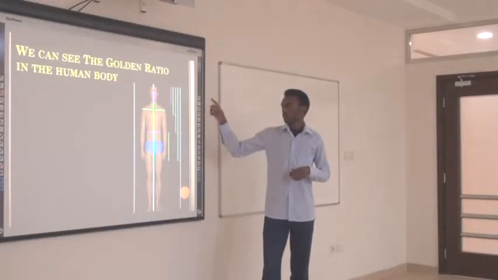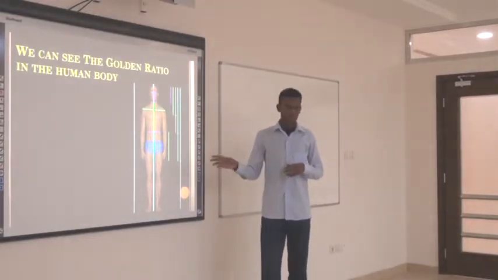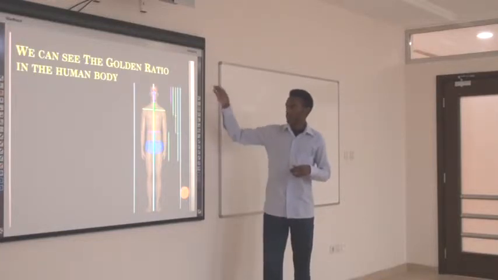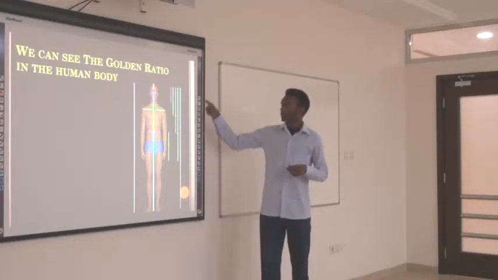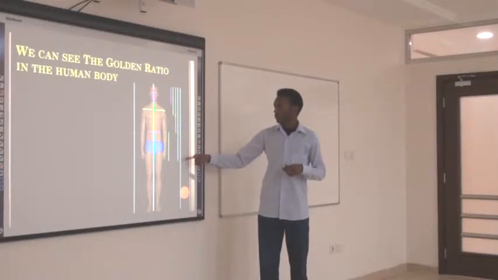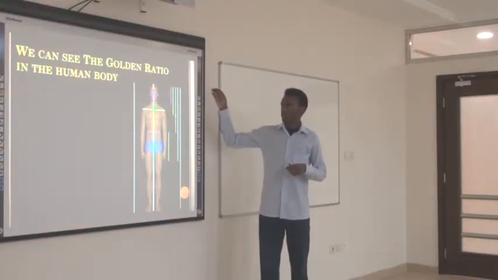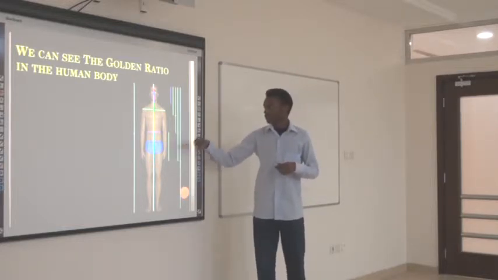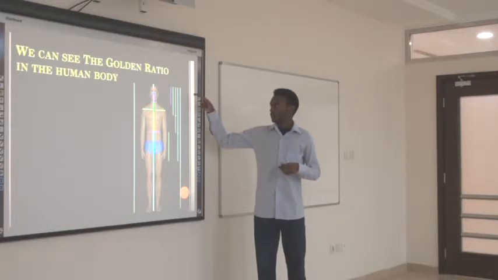This is a picture of the human body. We're going to analyze this picture. The white line over here represents the height of the body. The blue line here is a golden section of the white line, which defines the distance from the head to the fingertips. And the yellow line is a golden section of the blue line.